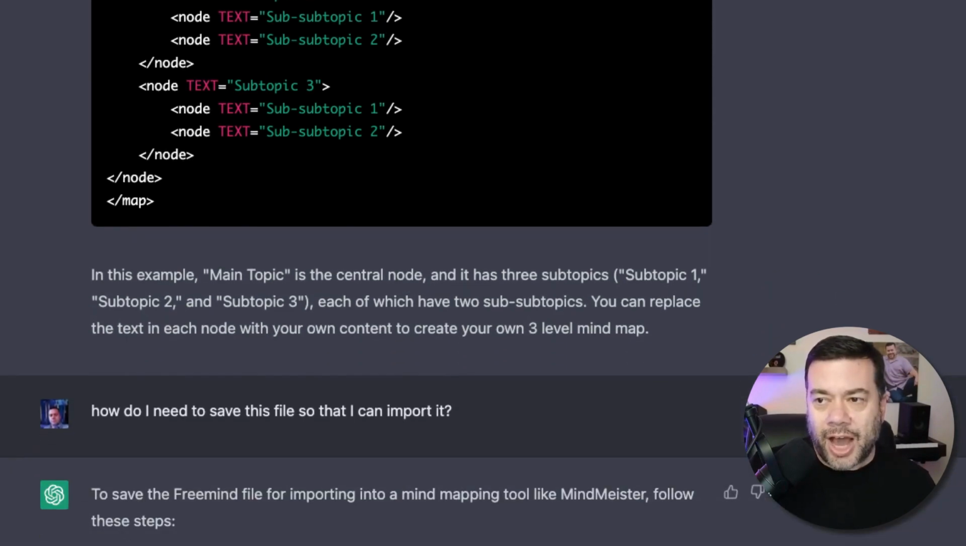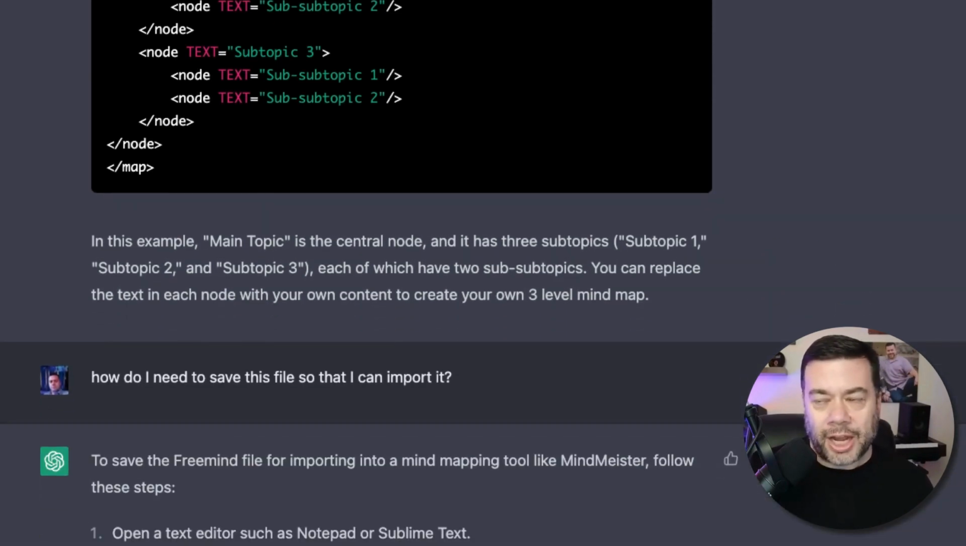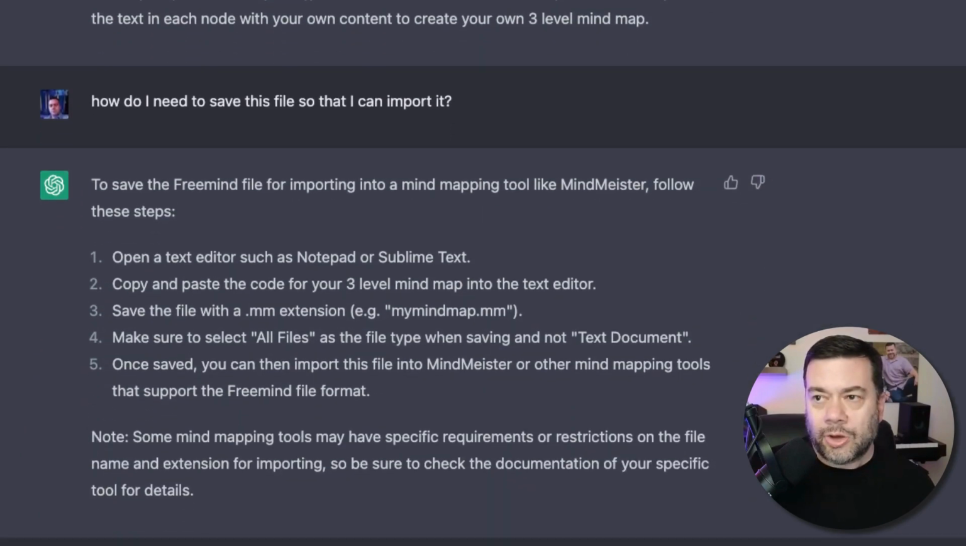So then I ask, how do I need to save this file so that I can import it? And so it basically gives me the steps. So go into a text editor or a code editor. But what I was looking for is save the file with a .mm extension. So with that information, I have enough to go in and actually try out the code that ChatGPT has provided me.